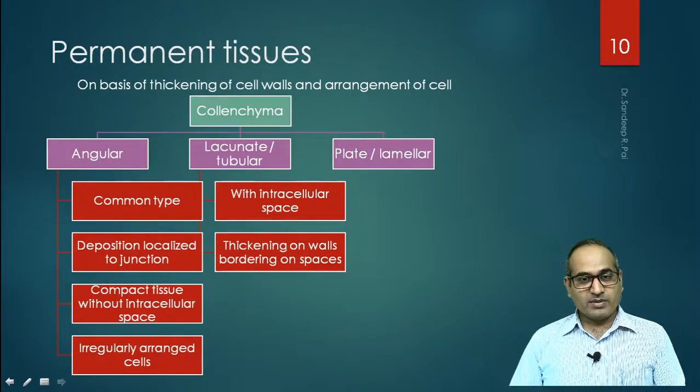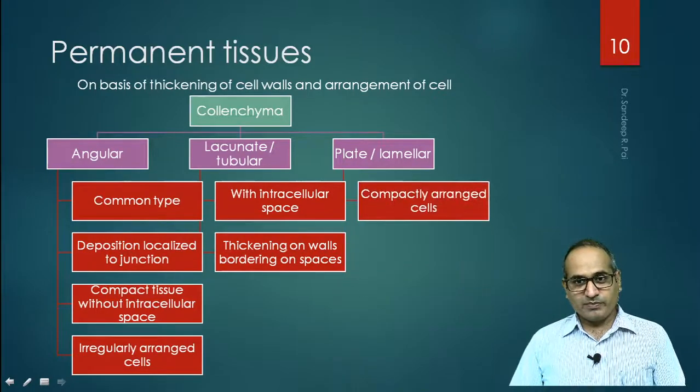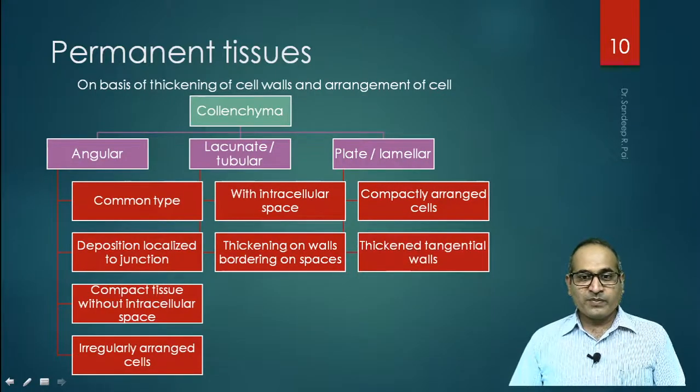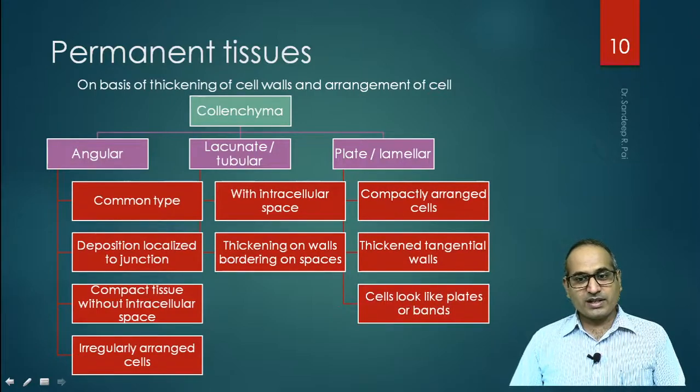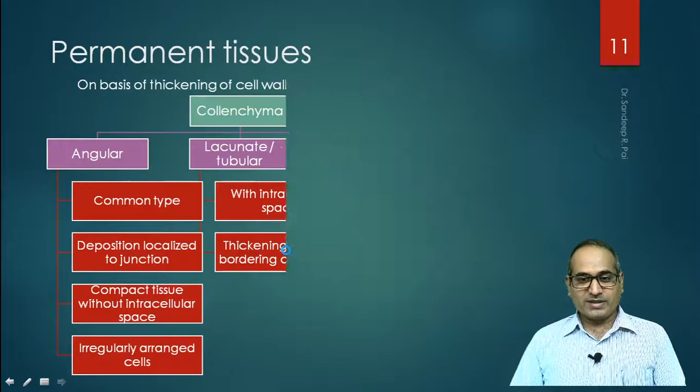The third type of collenchyma is plate or lamellar. So this plate or laminar type of collenchyma is compactly arranged again. They have thickened tangential walls and cells look like plates or bands. So the distinguishing feature of plate or laminar collenchyma is that cells look like plates or bands.